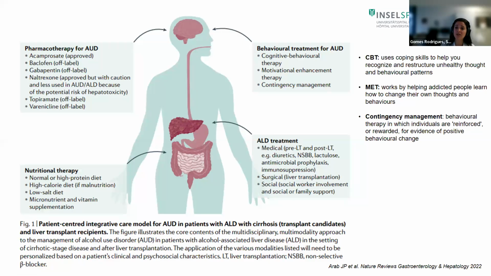It's really challenging, particularly in the pre-transplant setting. As we know, patients who have decompensated severe liver disease can't receive a lot of types of drugs. There are, as you see here on the graph, in terms of pharmacotherapy, a few options, but as you see, most of them are off-label. So there are some drugs we can use, such as acamprosate if patients don't have kidney disease, or baclofen if patients don't have a severe encephalopathy or very severe jaundice.